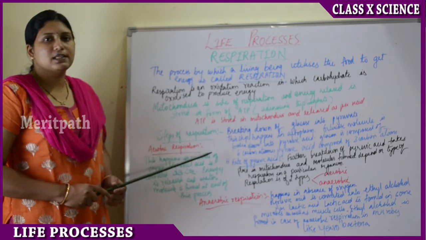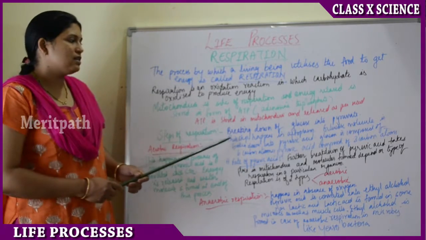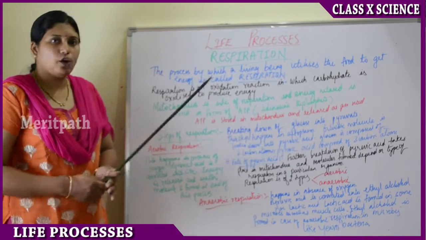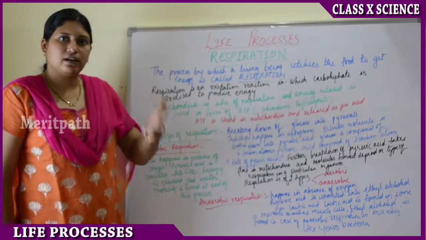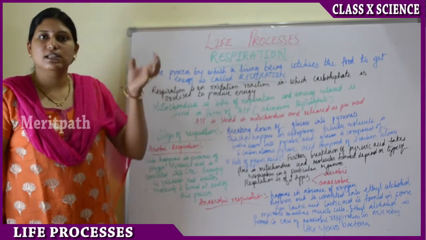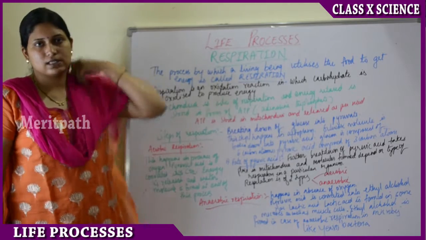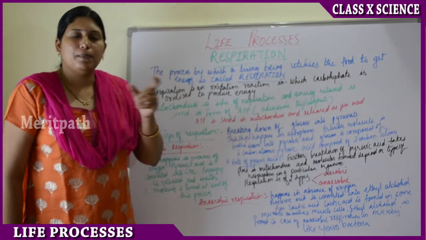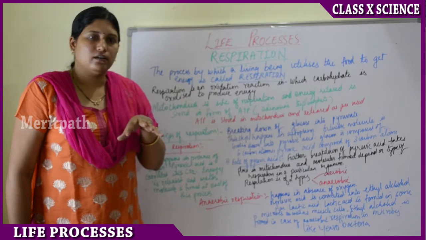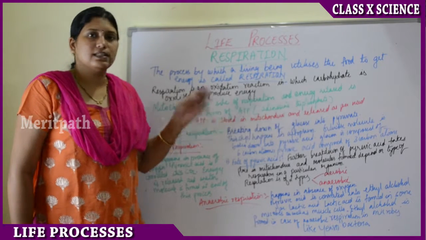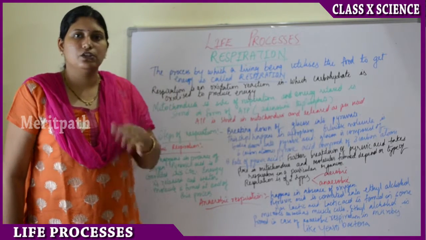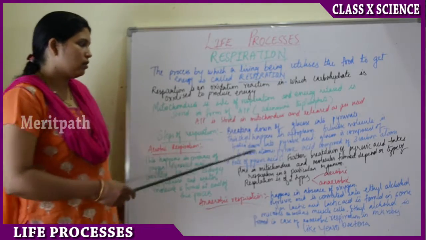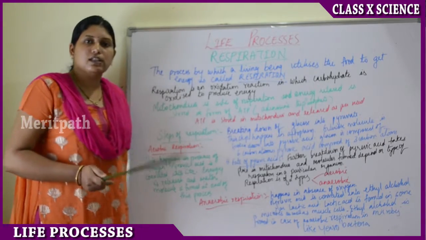There are two steps in respiration. The first step is the breaking down of glucose into pyruvate, or pyruvic acid. Glucose is the result of the process of nutrition. You remember, right? Carbohydrate is broken down into glucose in the digestion process in the small intestine.